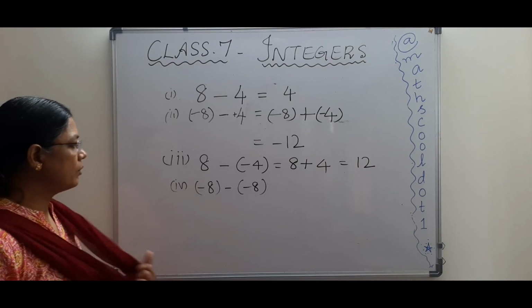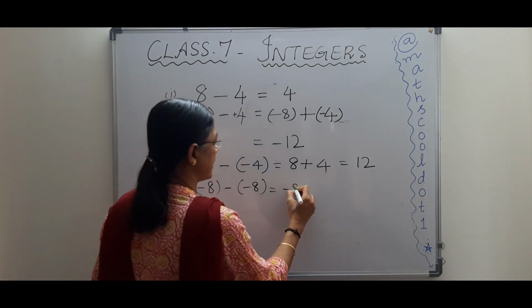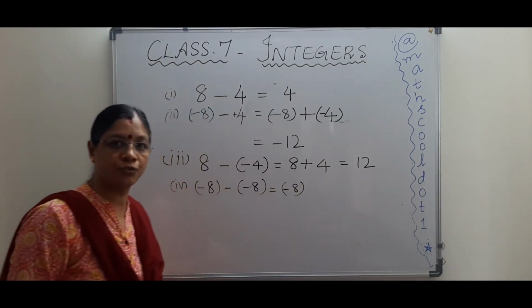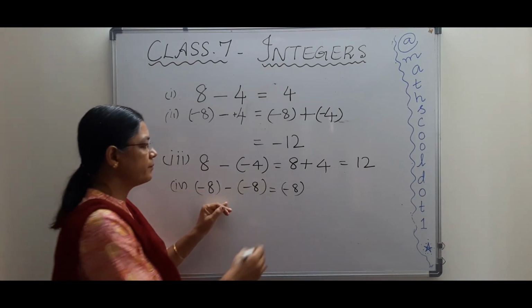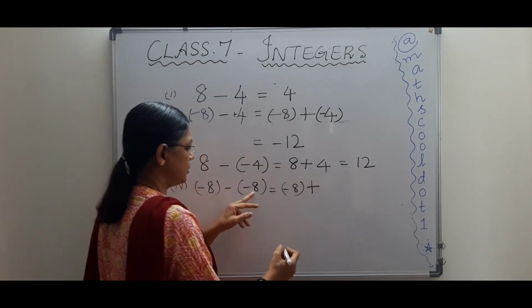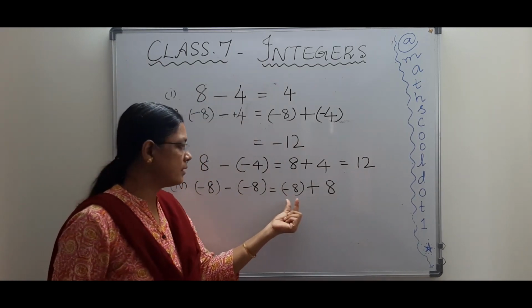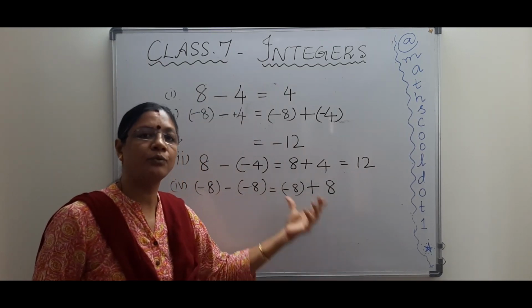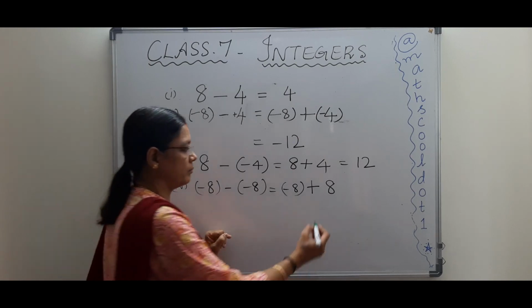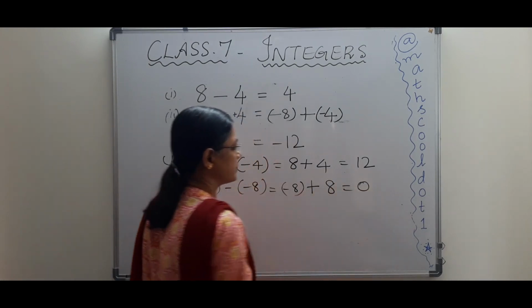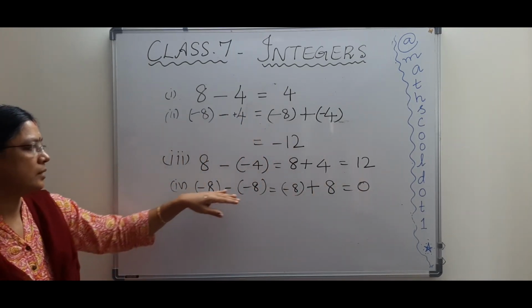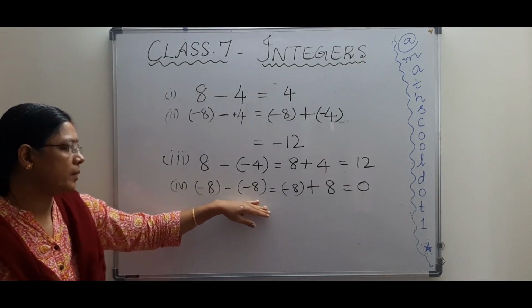Now the fourth condition, both being negative integers. Now minus 8, keep minus 8 as it is. So follow the first rule, minus 8 as it is. Subtraction to addition, additive inverse is 8. Now plus is here, addition is here, one is negative and another one is positive. So you just subtract both the numbers. So 8 minus 8 will become 0.